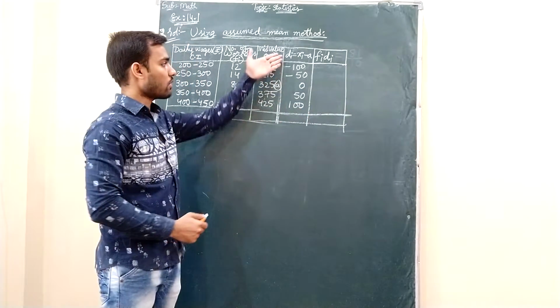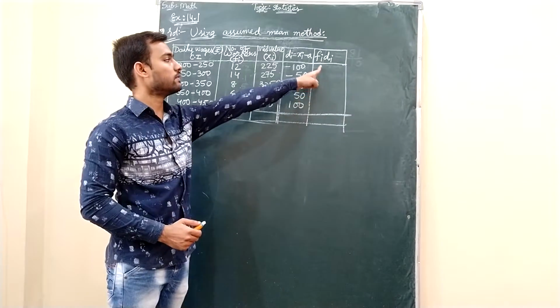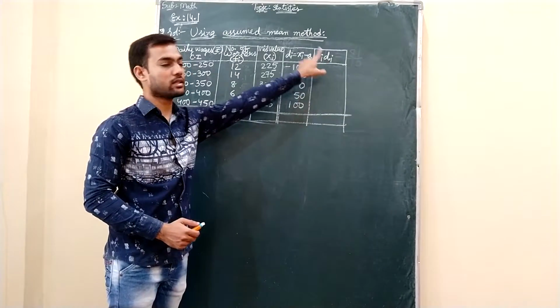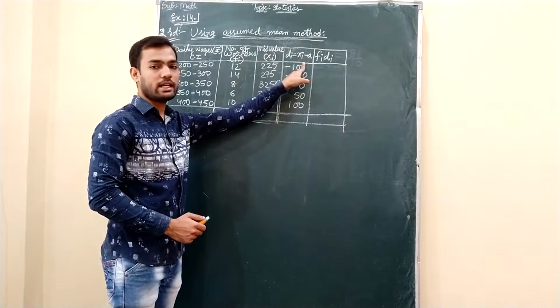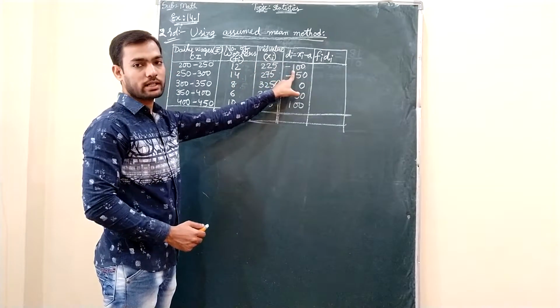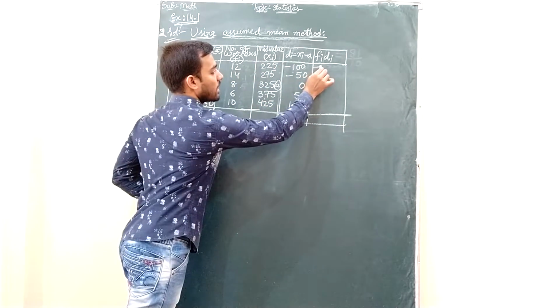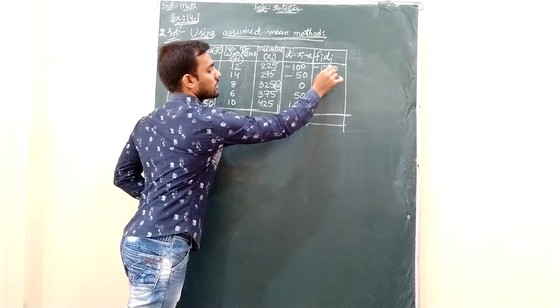Understand, students? So all these are di values, and then we can go for fi di, which is nothing but you need to multiply fi and di. So 12 into minus 100 is minus 1200.